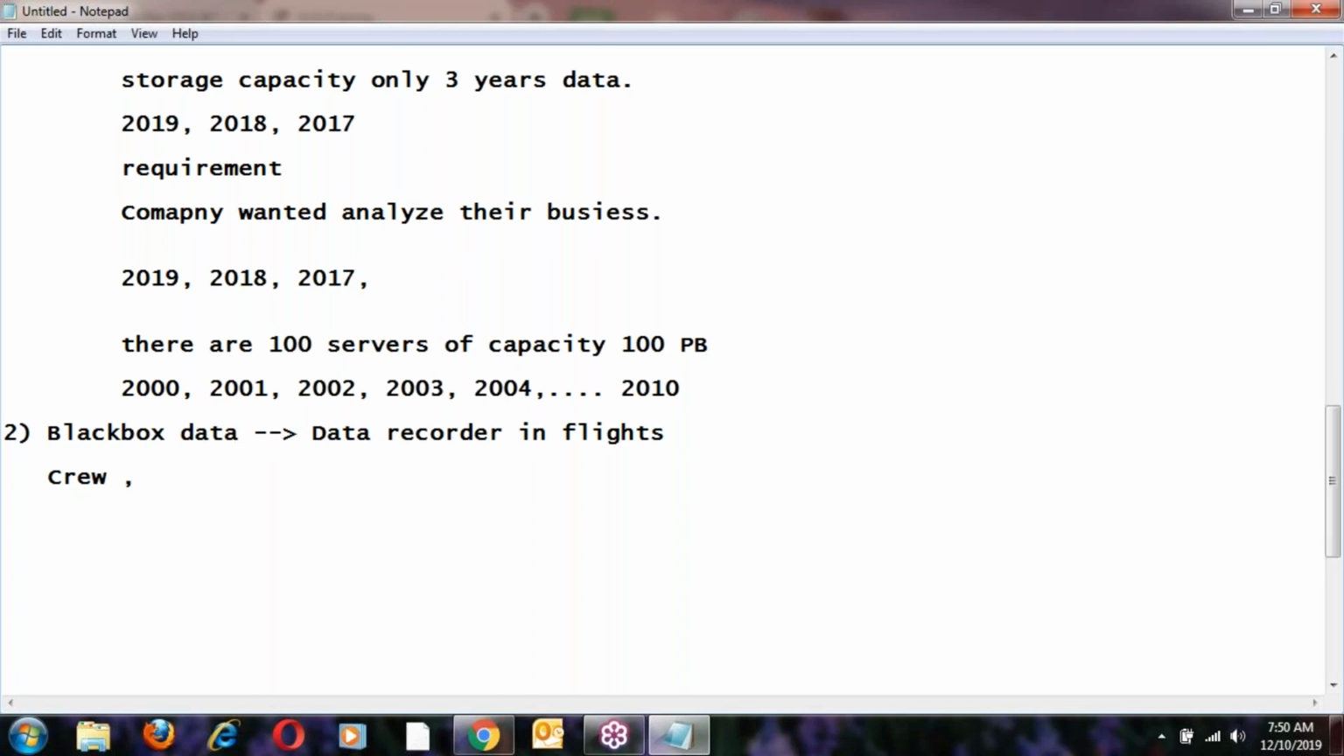Not only conversation, but also information about the flight: time of starting the flight, time of reaching the destination, the current altitude, meaning how high the flight is flying, and the direction the flight is moving. Next, the fuel capacity and current fuel, and weather information. All that information is recorded by the black box.